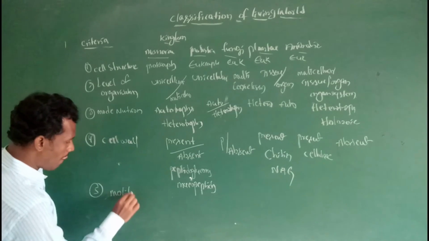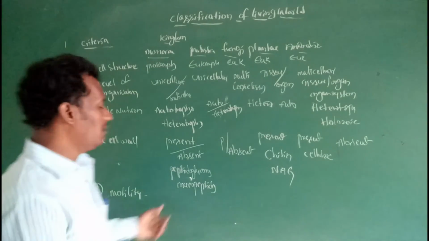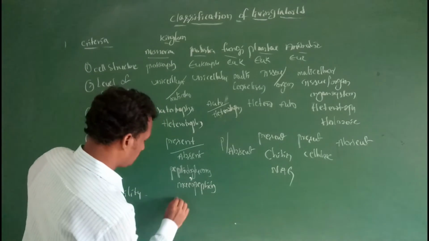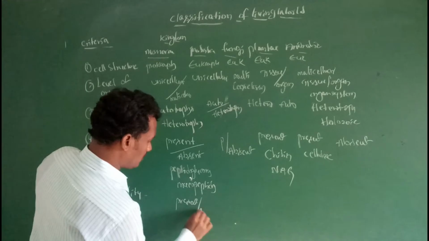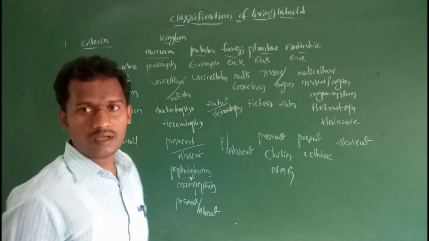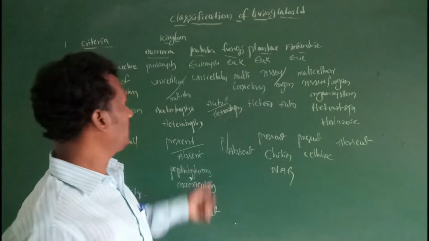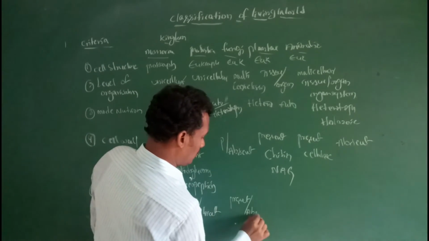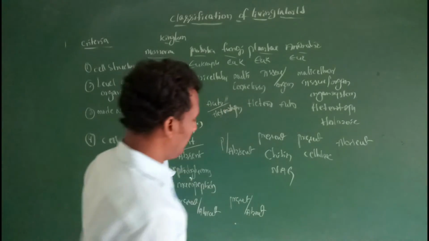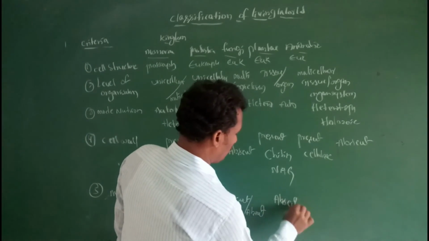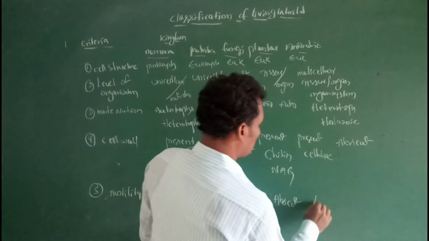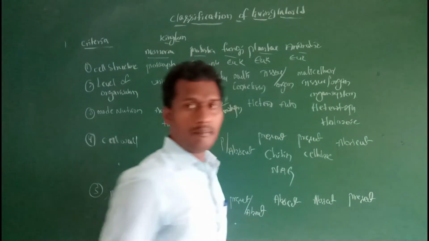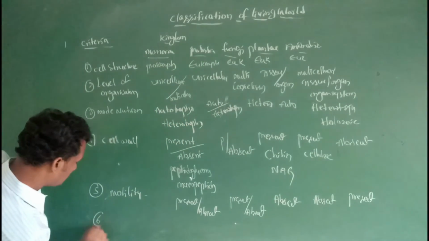Then motility. So generally in Monera, is motility, locomotion present or absent? Mostly locomotion is absent. Next one, protista: present or absent. Then in fungi, motility is absent. In plants also, motility is absent. In animals, motility is present.